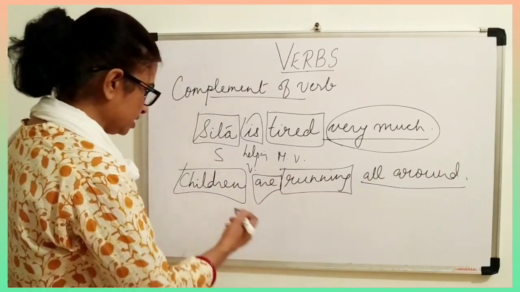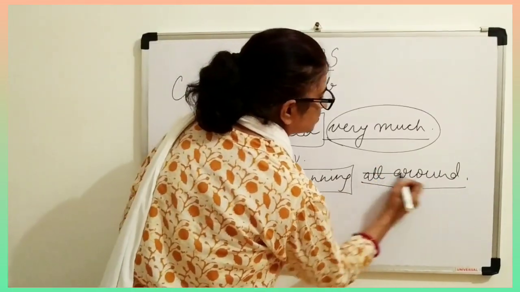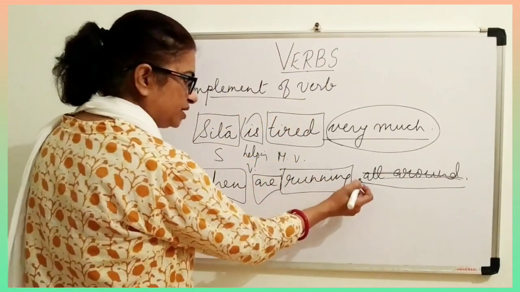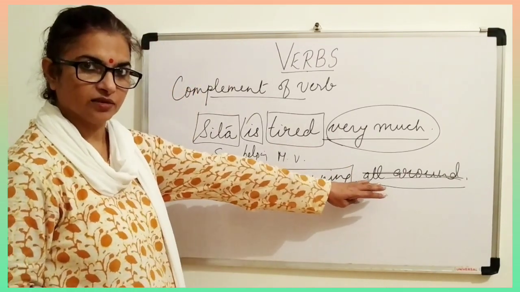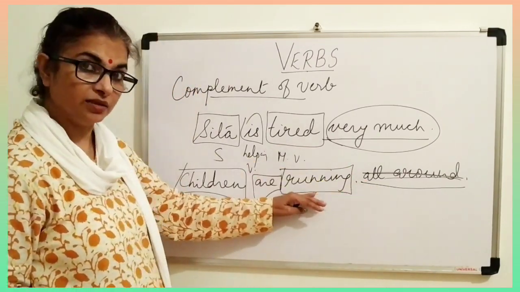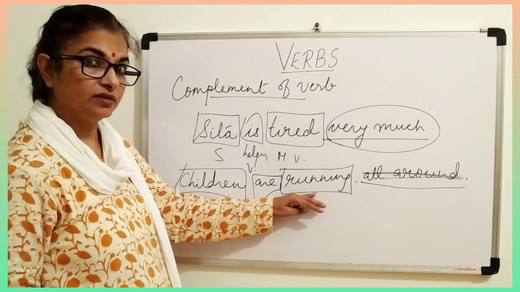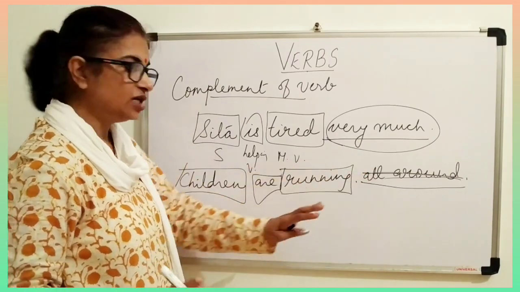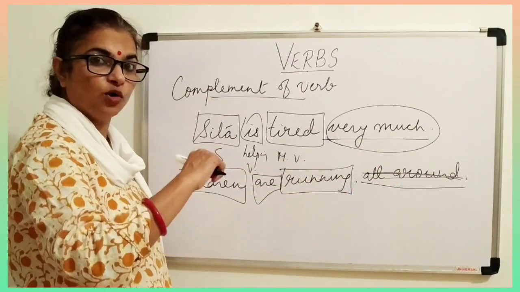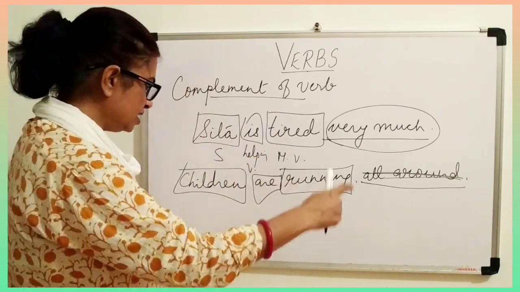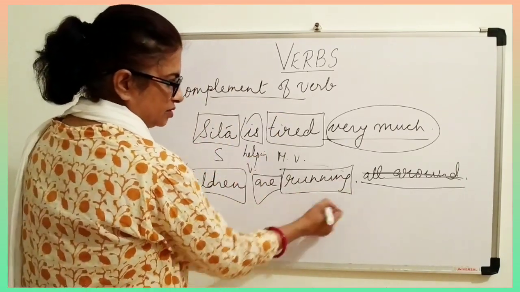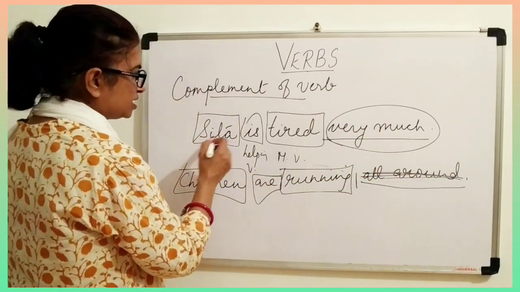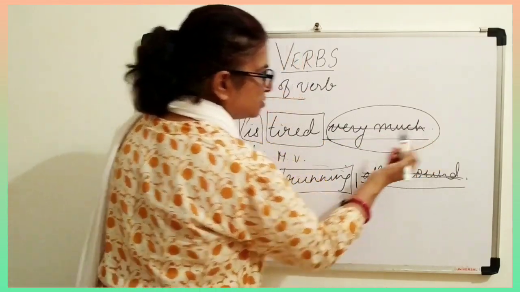And suppose I say "children are running," finish. Cancel it. Then the sentence is complete here. It doesn't have any object. Then this verb is again intransitive only. It is not transitive. Why? Because it doesn't have any object. So this is without any object, like "The phone rang." We had that sentence. Same. The sentence is complete till here and it closes. Like "Sita is tired." Again, if you want to cancel this, no problem.